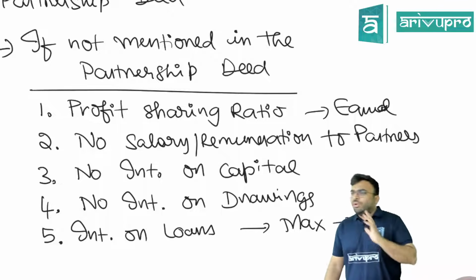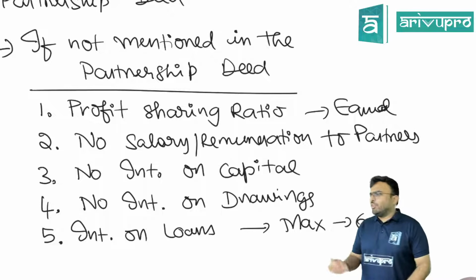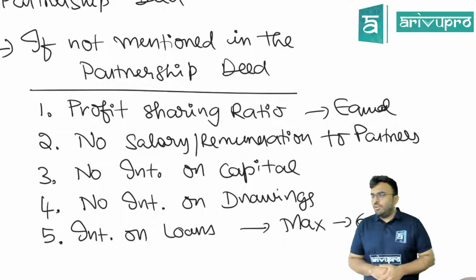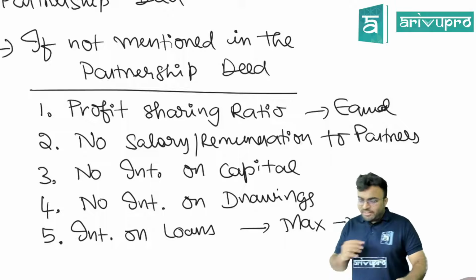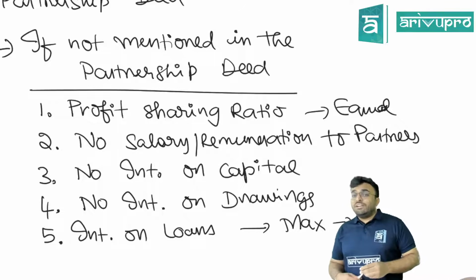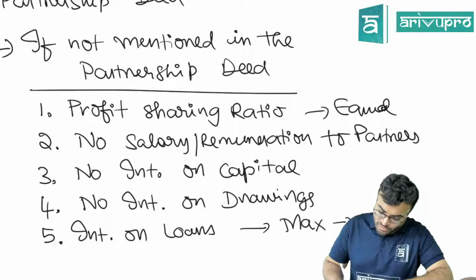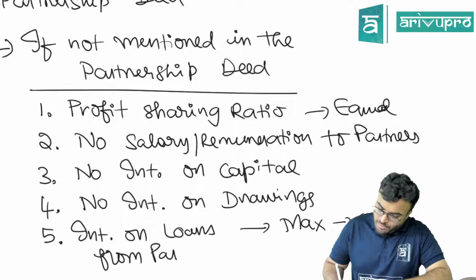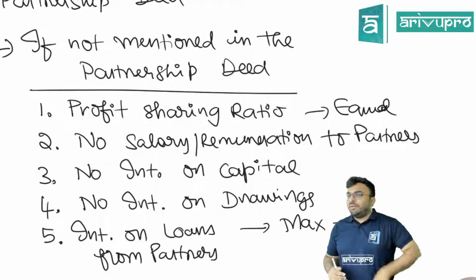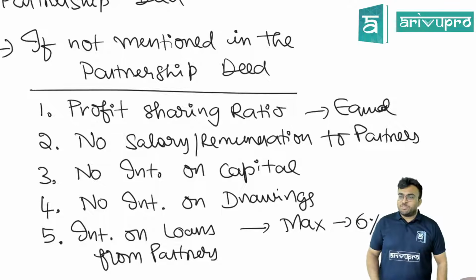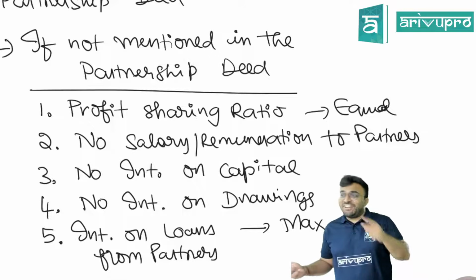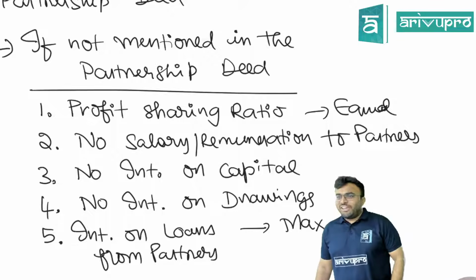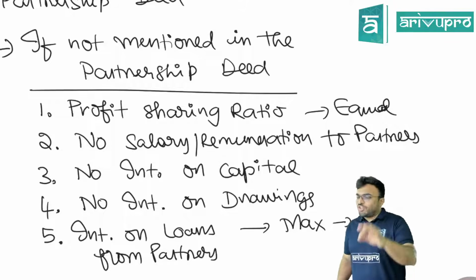6%. I went to HDFC Bank and took a loan for the partnership. They are telling 10%. What to do now? They are telling 10%. Here it is written 6%. This is only for partners. So interest on loan from partners only. You cannot go to HDFC Bank and tell them nothing is there in my partnership deed, so I will pay only 6%. They will tell you that is the door, go out. Are you getting my point? So whatever we are discussing is interest on loan from partner.